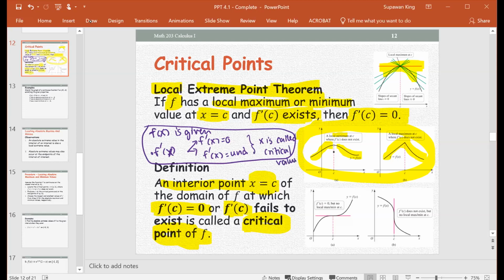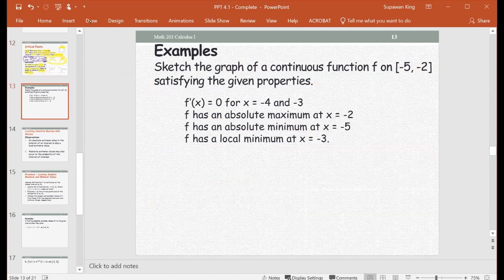Critical value, or the critical point. I should use the term critical point because of the y value. So the critical point could be a local max, local min, or not a local max or local min. So it doesn't guarantee. But it's still called a critical point. So the first use of the derivative is to find the critical point for this section.